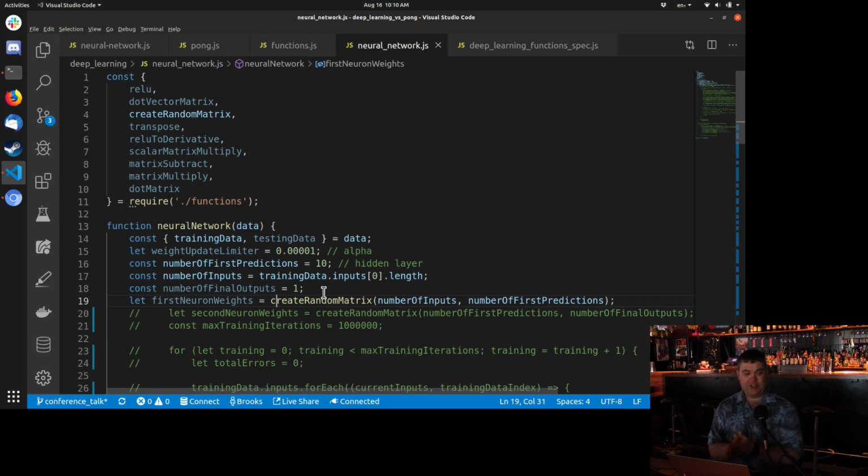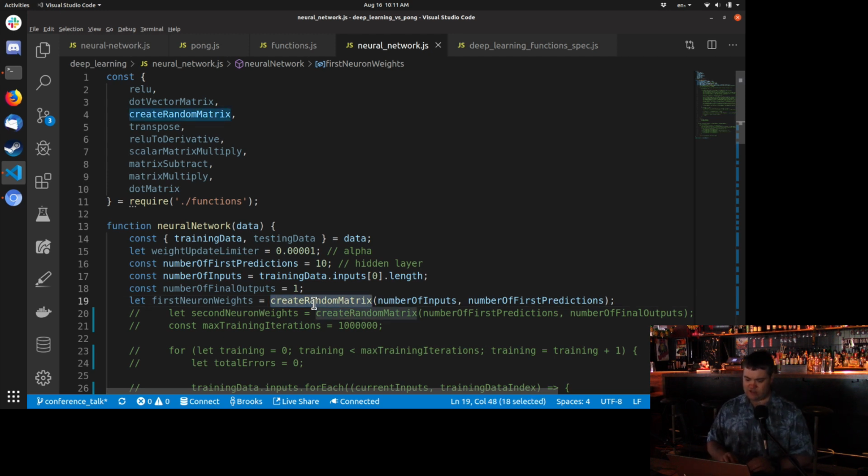All right, so now we're going to get into the programming part. We need something called weights. Weights is an array of arrays, which is also called a matrix. And that's going to be just a series of random numbers to begin with, but these weights are going to be multiplied by the inputs to create our predictions.